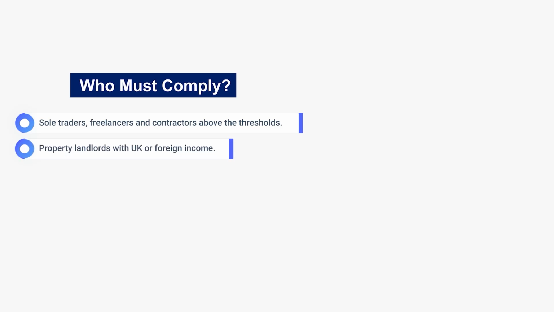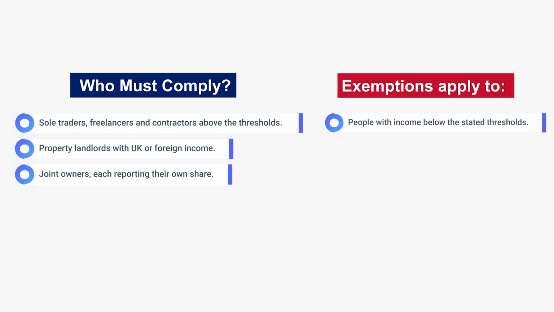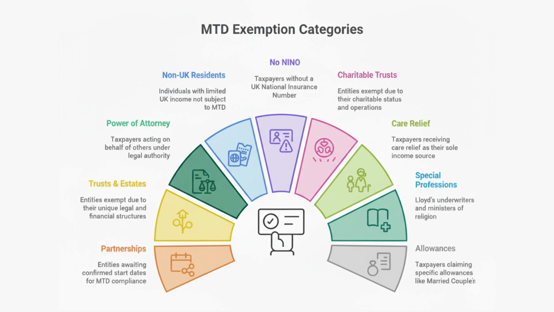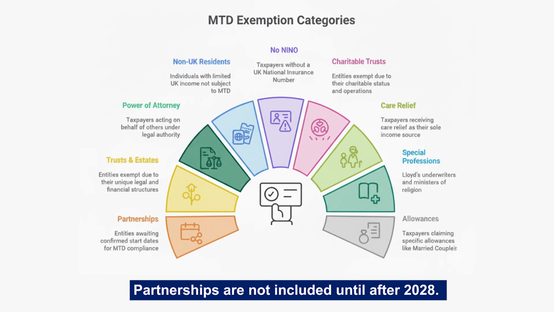Who must comply and who is exempt? Those affected include sole traders, freelancers and contractors above the thresholds, property landlords with UK or foreign income, and joint owners, each reporting their own share. Exemptions apply to people with income below the stated thresholds, and those digitally excluded due to age, disability, remoteness or religious reasons. Certain groups are also exempt, including trusts, estates, foster carers, ministers, and some international cases. Partnerships are not included until after 2028.